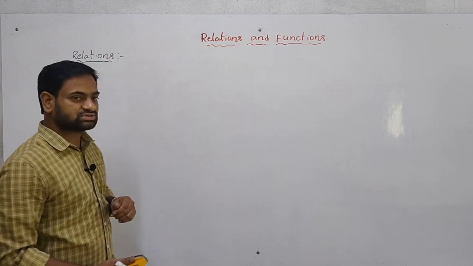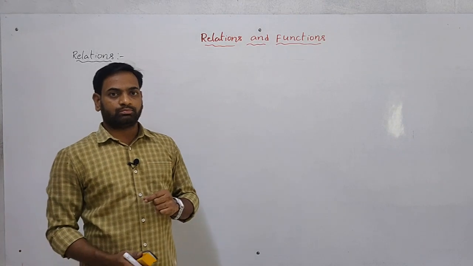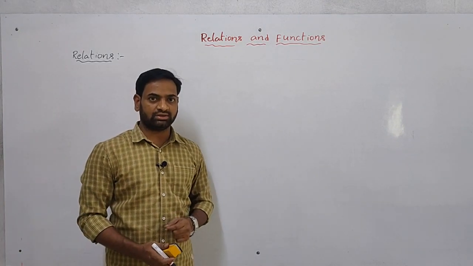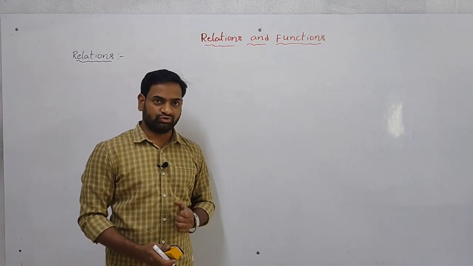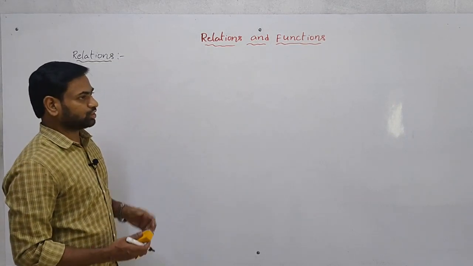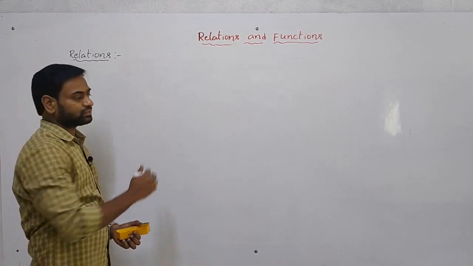In the previous classes we completed the Cartesian product of A and B, and based on that some problems also we solved. Now see the topic is relations. So what is meant by relation?